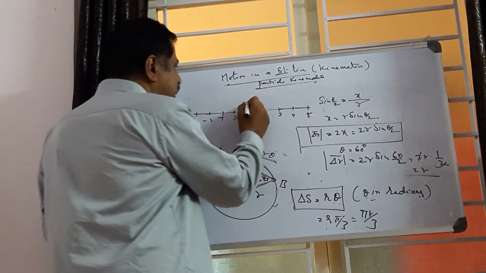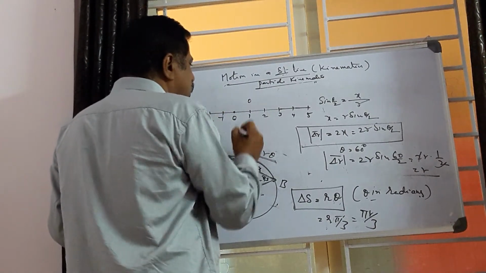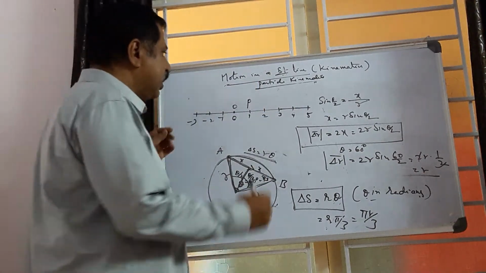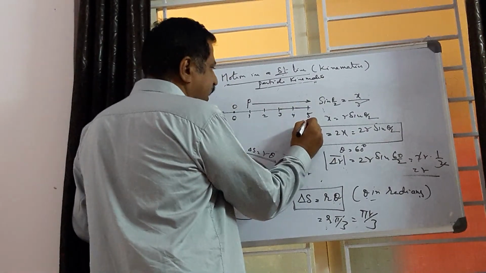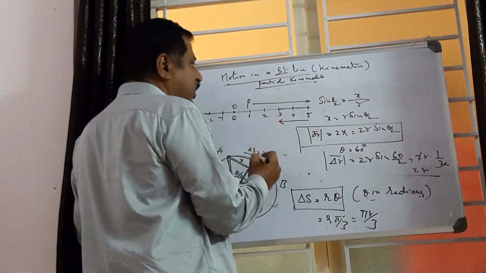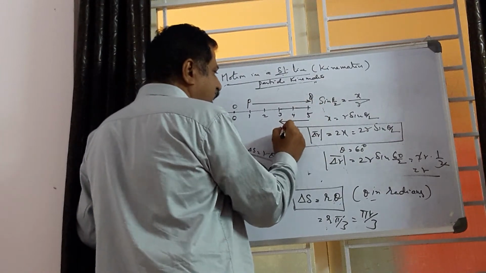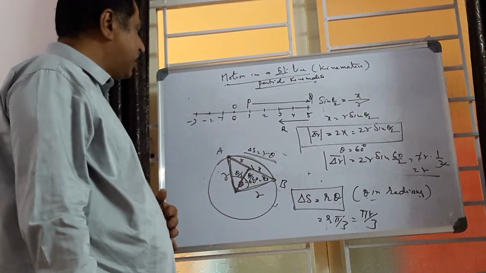The particle starts from P, travels to Q at 5, and then moves back to R at 3. What is the distance and displacement covered by the body?